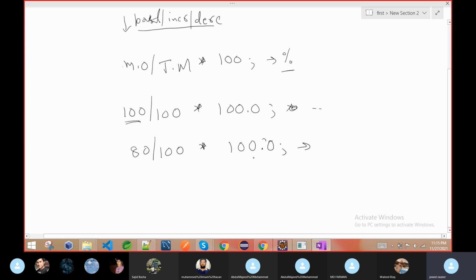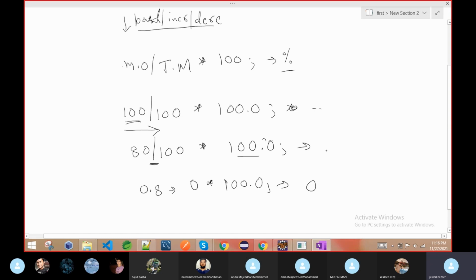I was very confused because it is left to right associativity, so we first do the division. 80 by 100, both are integers. In real life it gives 0.8, but in programming it will give only 0. So every time I was calculating percentage, I was getting 0.